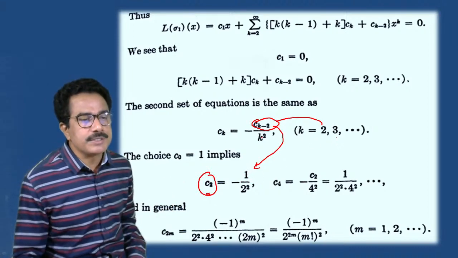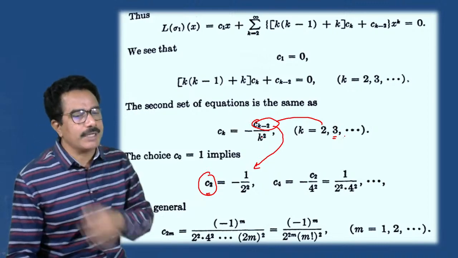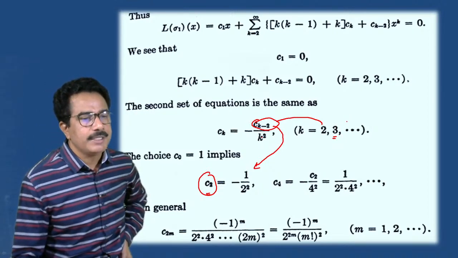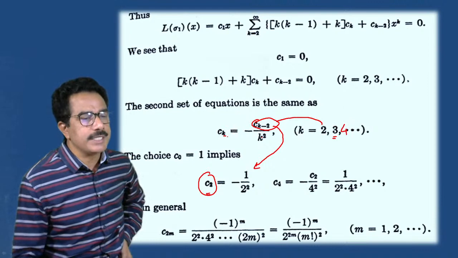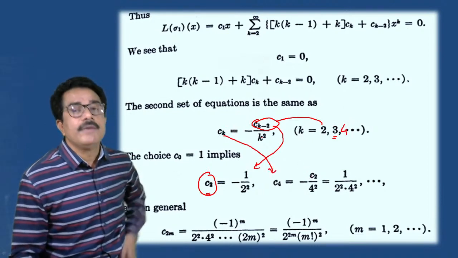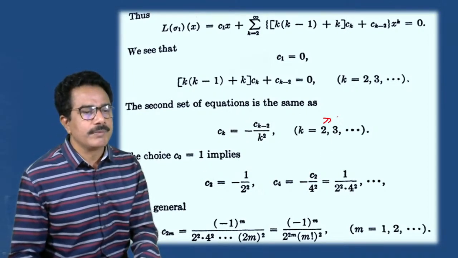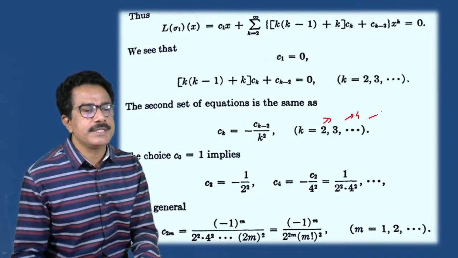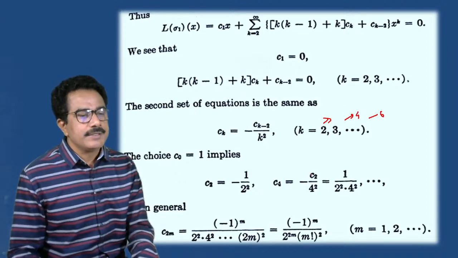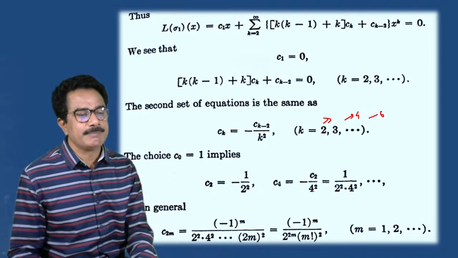If we put 4, then C4... just keep the even terms first. If we put 2 then 4 then 6, then we get C2 divided by minus C2 divided by 4 square.